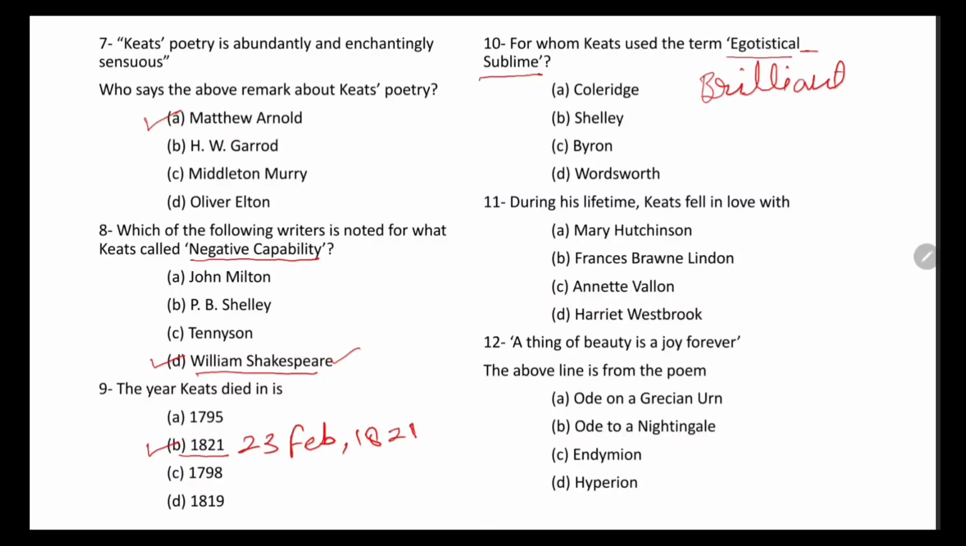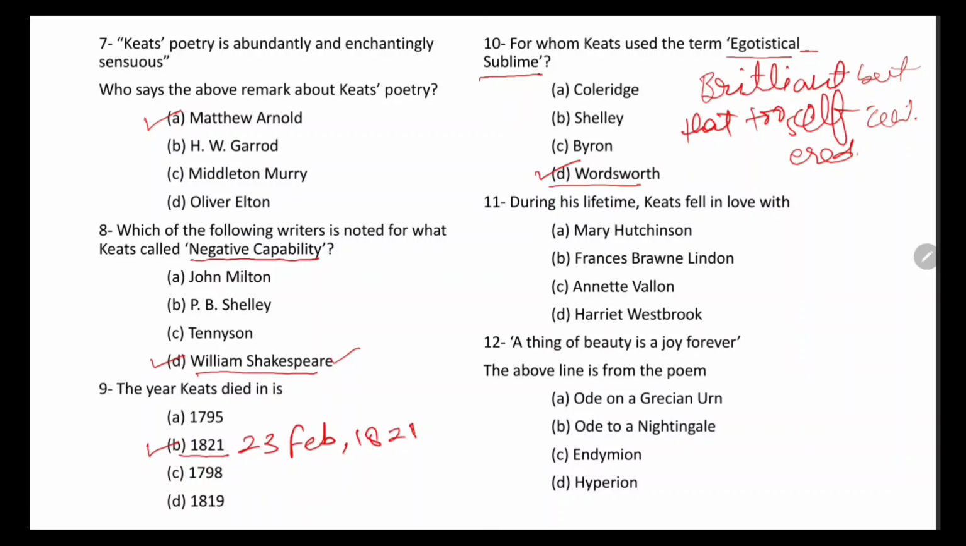Brilliant but that too self-centered, right? So if something is brilliant but self-centered, it means it is based on ego, and it's egotistical sublime. Keats used the term egotistical sublime for Wordsworth, and the answer is D, Wordsworth, right?